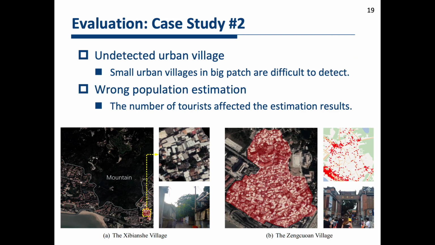We also present two negative cases here. On the left, we show an urban village which is not detected by our method, since it is a small urban village in a big patch, which is difficult to detect. On the right, we show an urban village with wrong population estimation. The reason is that the urban village has become one of the tourist attractions, and its human activity is largely affected by tourists instead of reflecting the residential population.